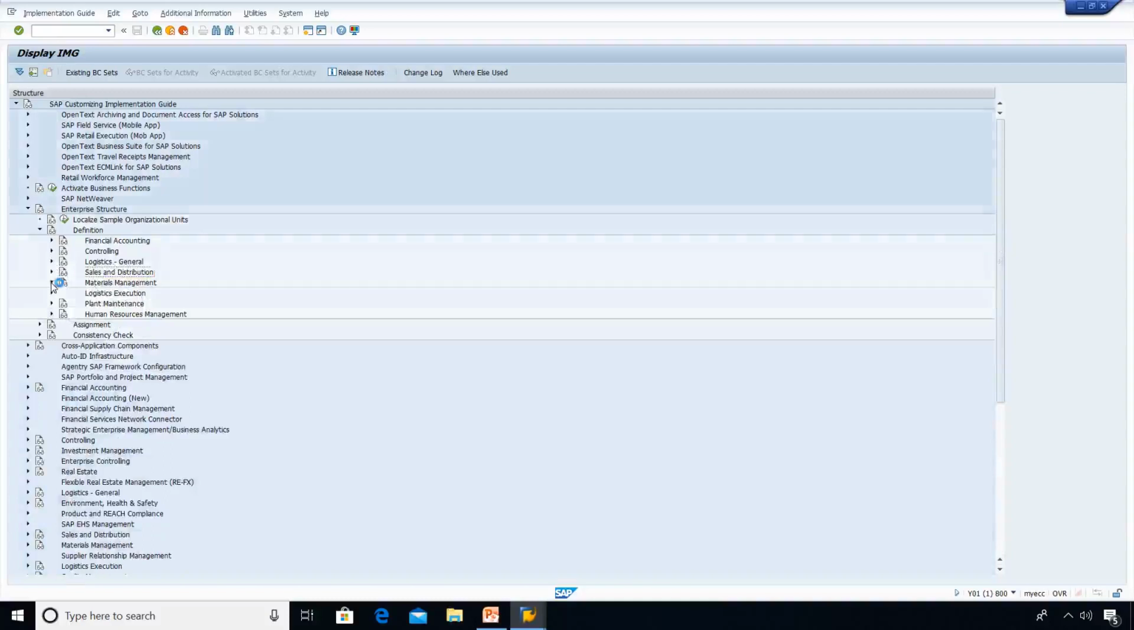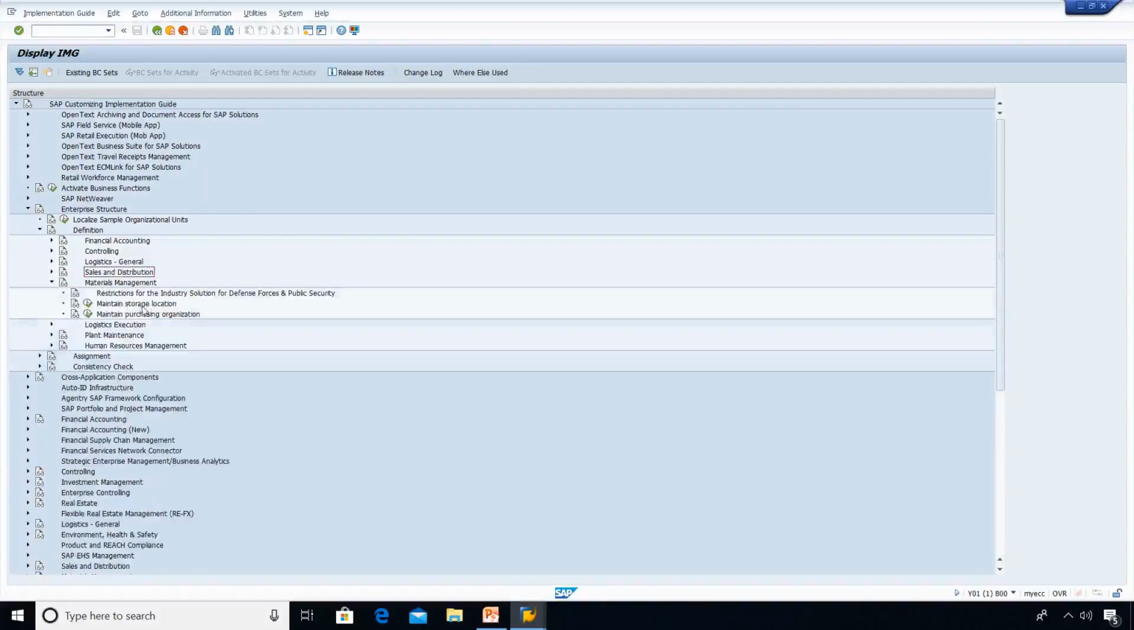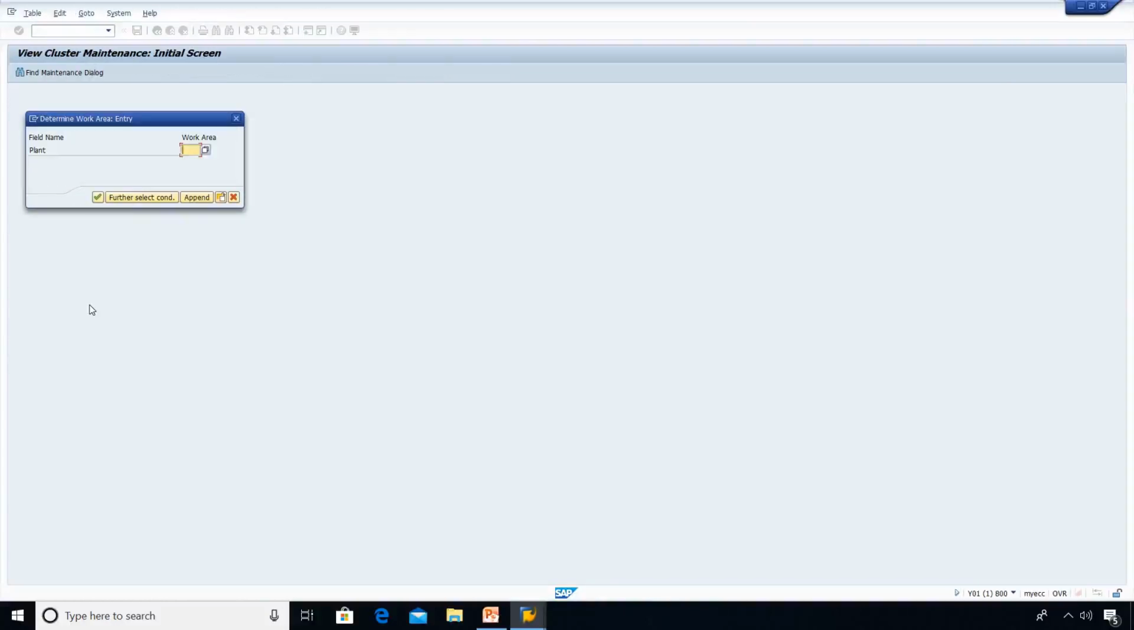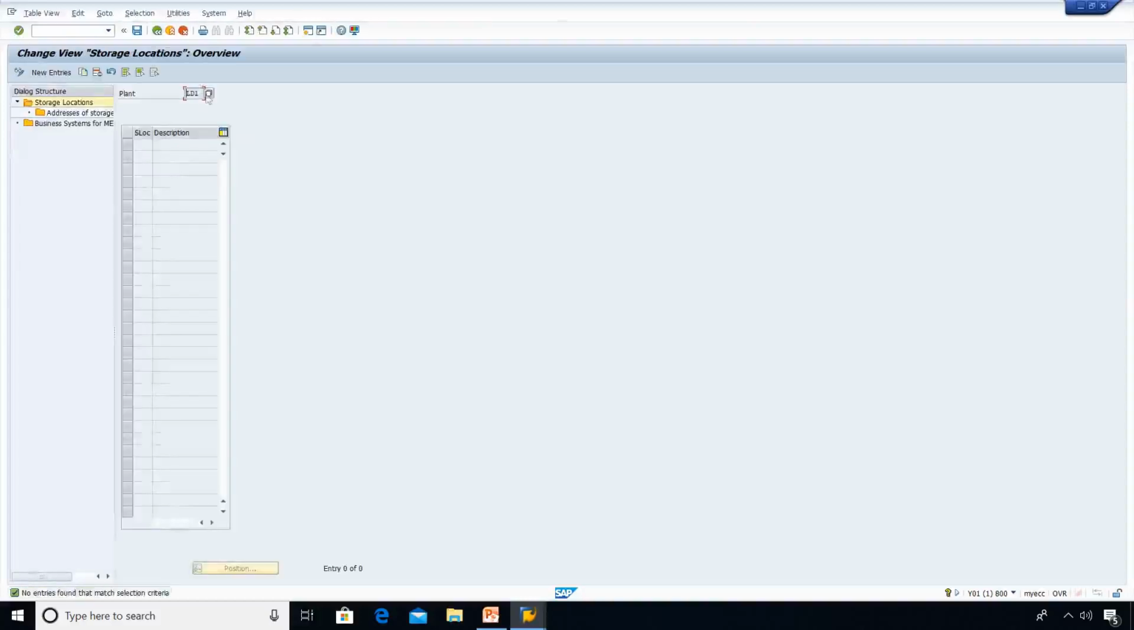Then we are going to see storage location creation and purchasing organization creation. Materials management, maintain storage location. Plant LD1 is my Bangalore plant. Click on new entries and maintain your entries. I'm going to write LD1R, raw materials storage location.